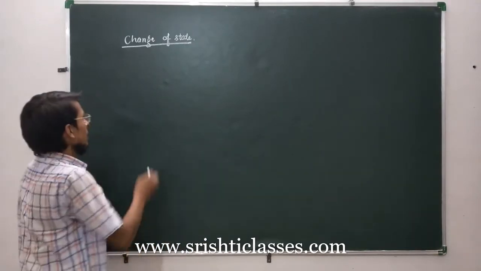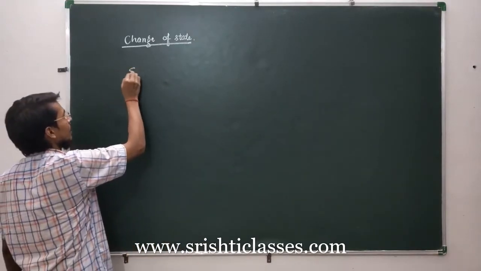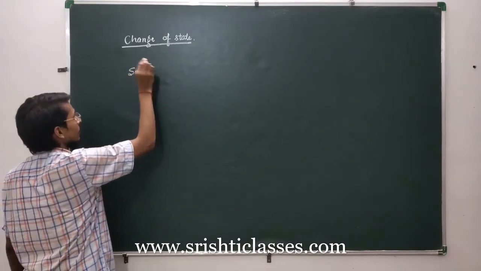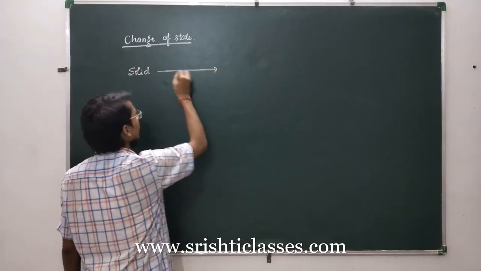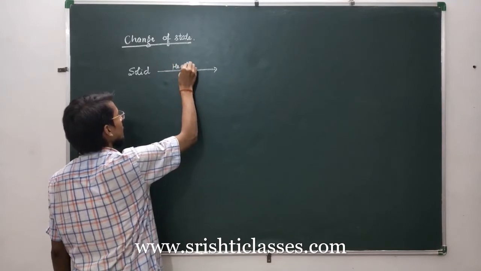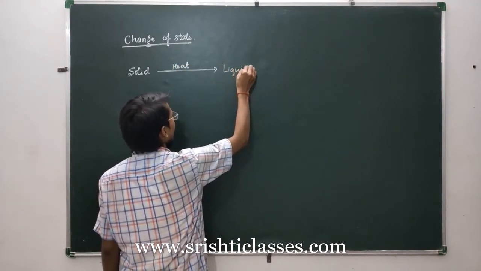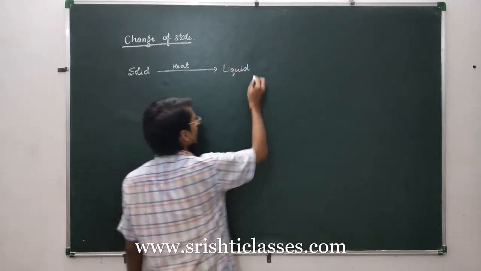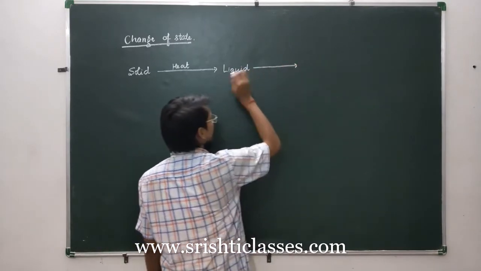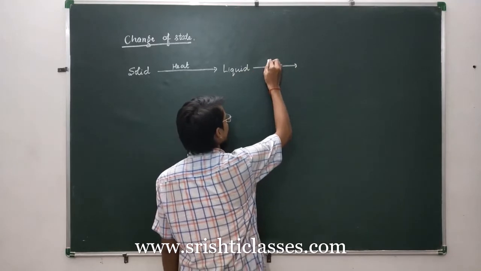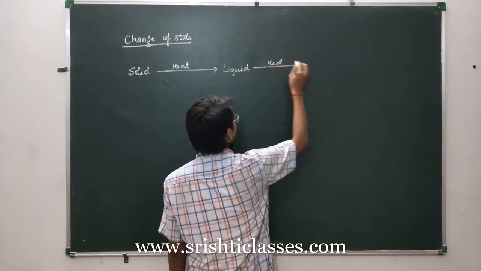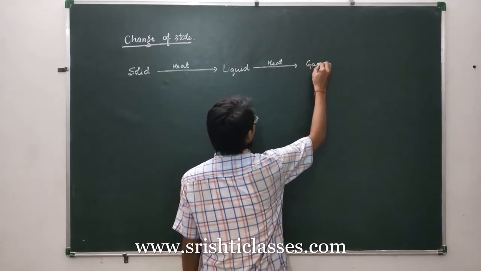Okay, so let us write here solid. If we heat a solid, this solid will change into liquid. And if we heat this liquid, then after some time this liquid will change into gaseous state.